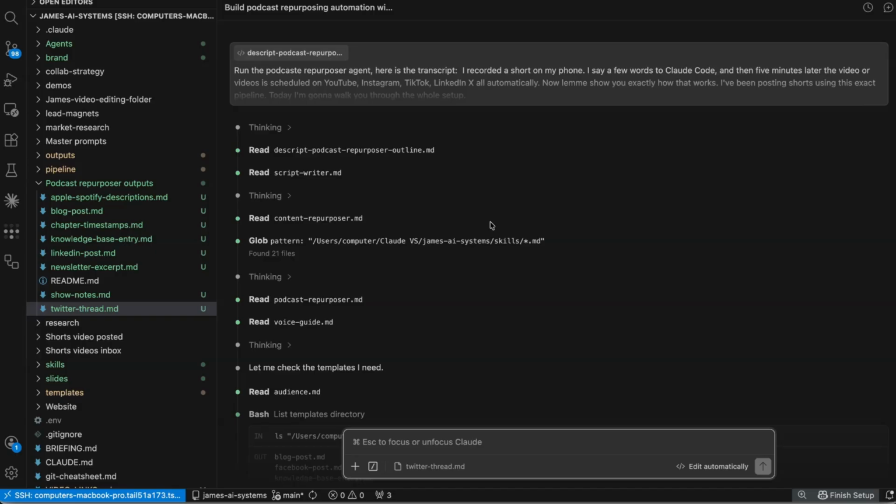If you're not familiar, this is Visual Studio Code. This is the platform. It's free open source software that I'm running Claude Code with inside. So if you want to set this up, head over to VS Code. You can download this for your operating system. And then you'll just need to click on extensions, look for Claude Code, and install that Claude Code extension. It will prompt you how to set that up and how to log in.